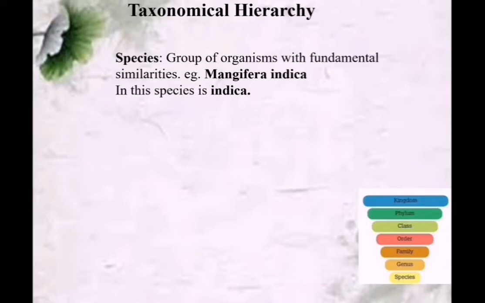Mango. The scientific name for mango is Mangifera indica. We have learned a scientific name consists of two parts or two components. The first name is the generic name and the second name is the species name or specific epithet. Here, Mangifera is the genus name and indica is the species name.